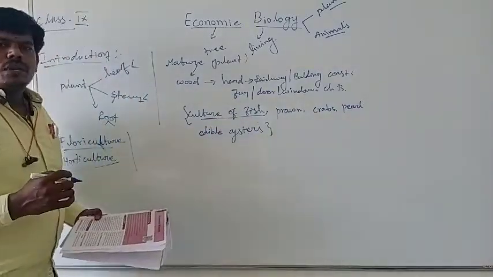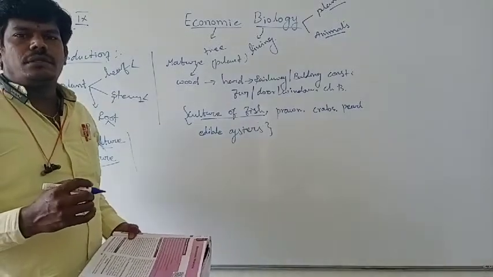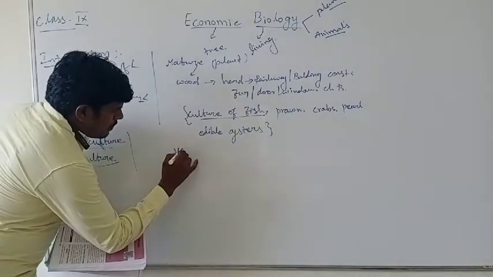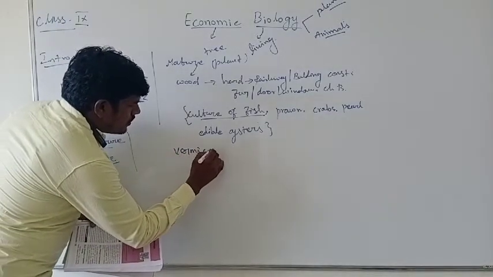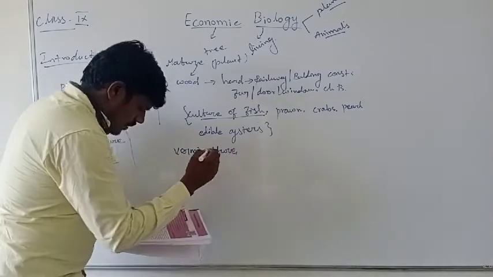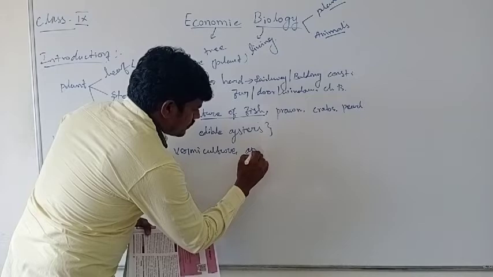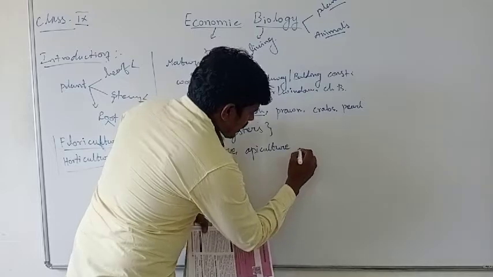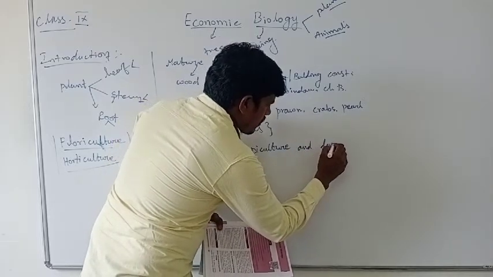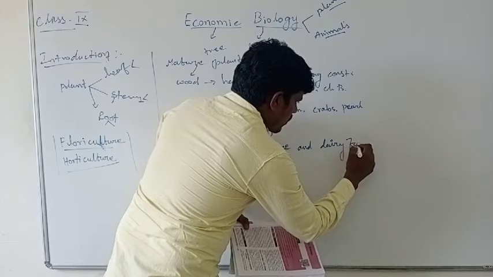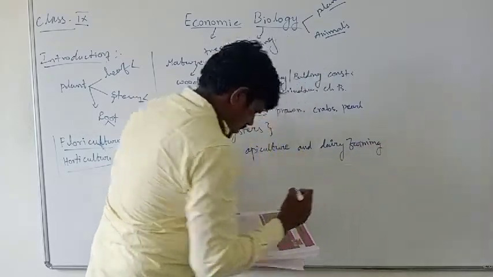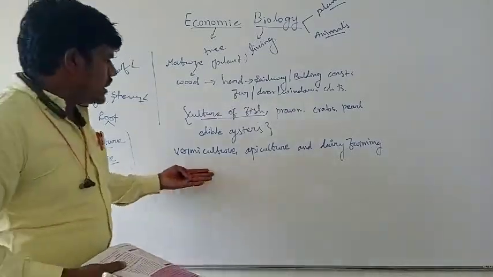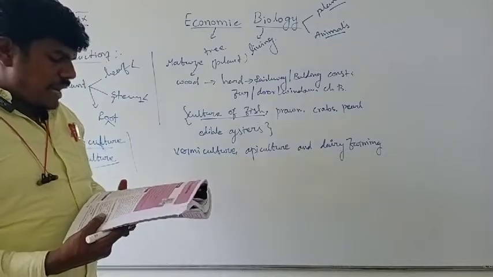The formation of fertilizers, natural fertilizer, is not artificial. Vermiculture, apiculture and dairy farming are gaining more importance and commercial values.